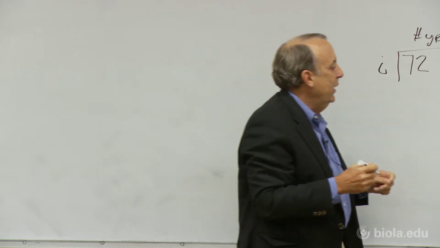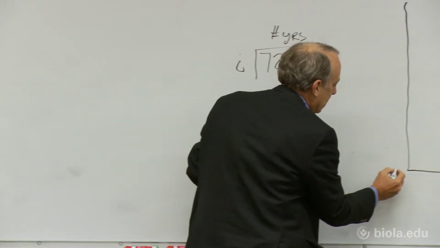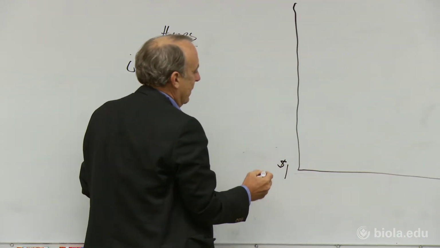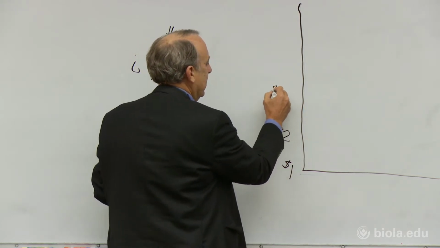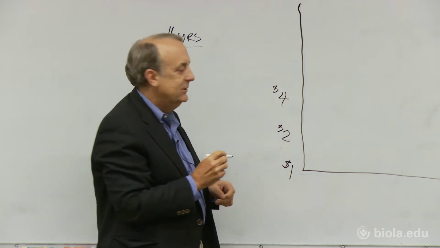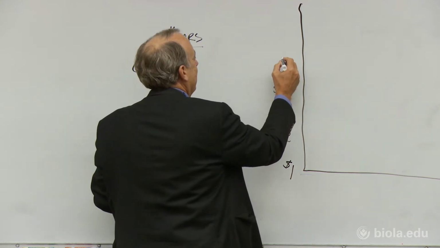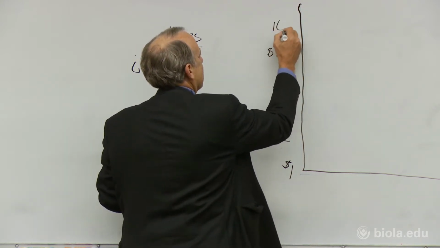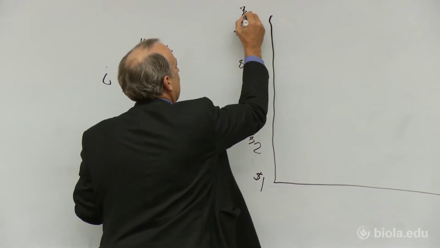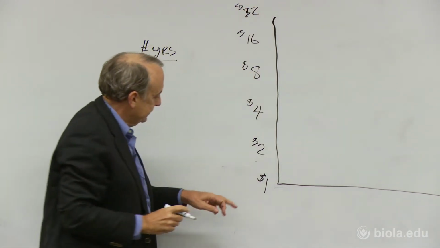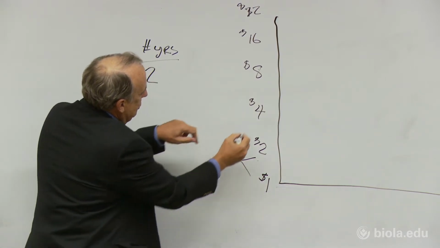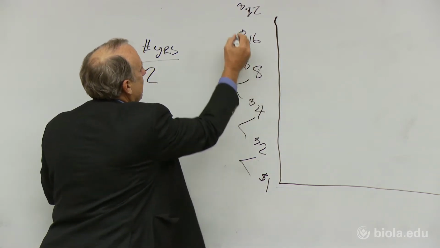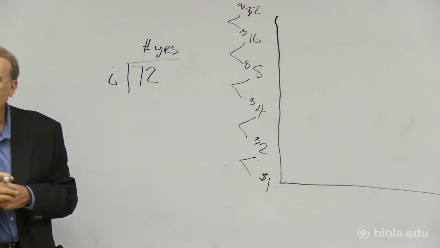So if we take $1 here and we double it to $2, and then double it to $4, this is going to be a logarithmic scale, just in case you're wondering what I'm doing here. Then we take 4 to 8 to 16 to 32. So that's one double, 2 doubles, 3 doubles, 4 doubles, 5 doubles.